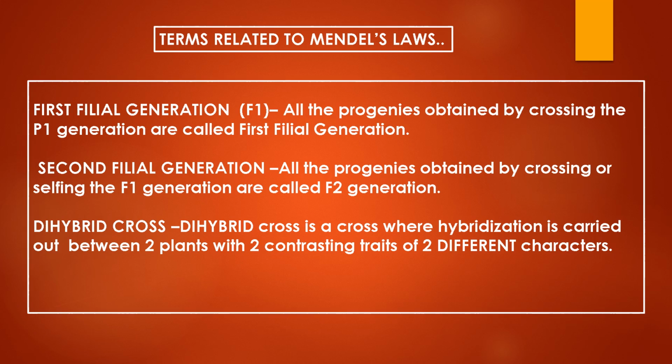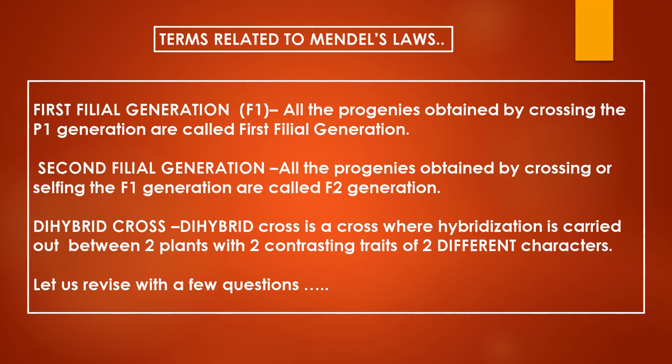For example, one is tall and the other one is dwarf, and one of them has purple flowers and the other has white flowers. So there are two characters here, height and flower color, and there are two traits for each character. Such a cross is called a dihybrid cross.